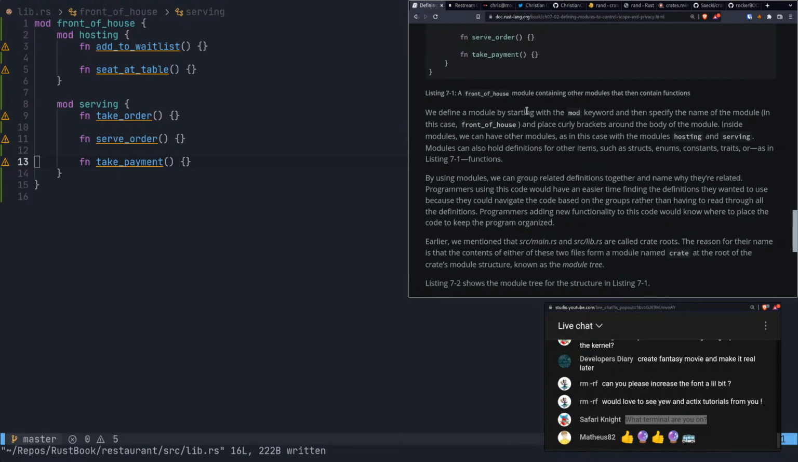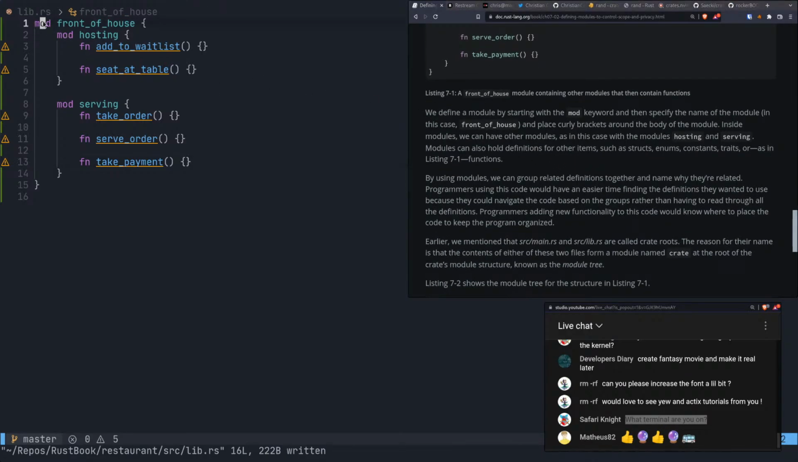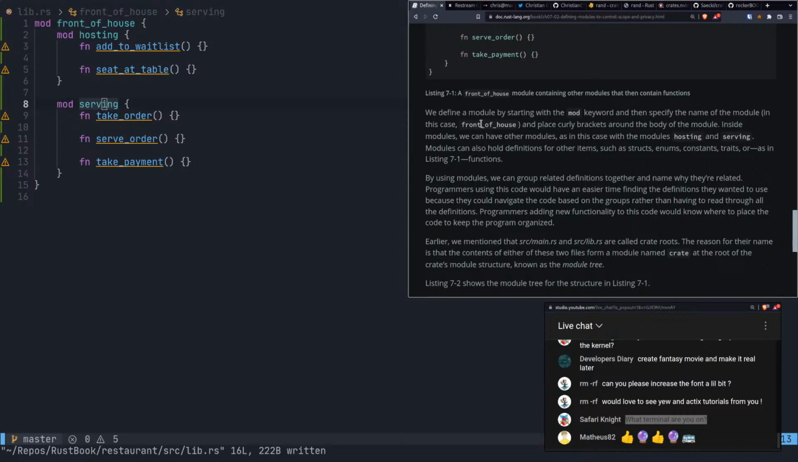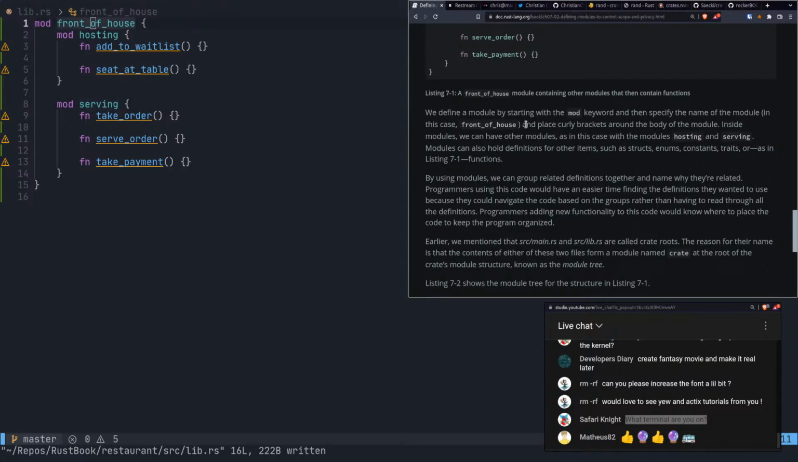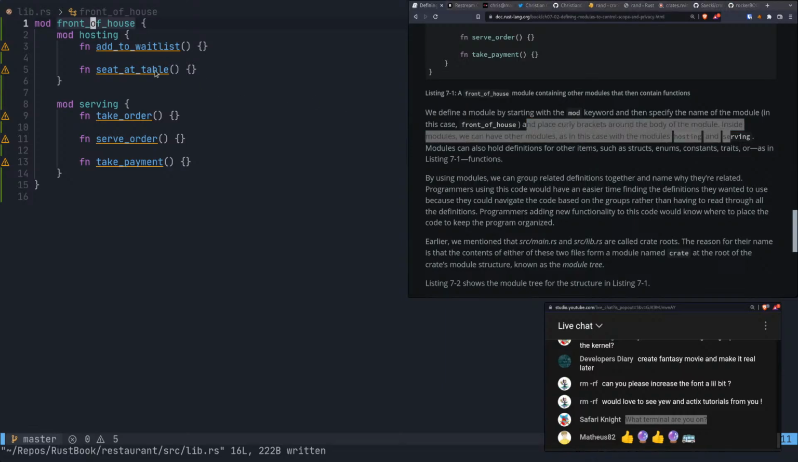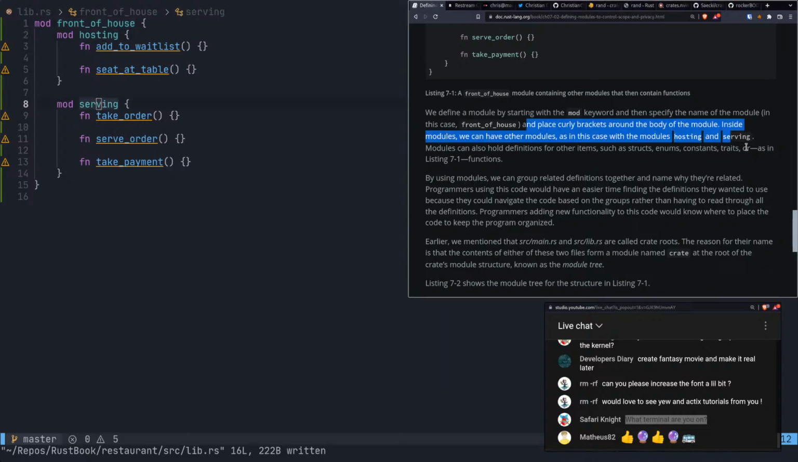We define a module by starting with the mod keyword. So this is a module, kind of like an inline module, and this is a sub-module. We define a module by starting with the mod keyword and then specifying the name of the module, in this case front of house, and placing curly brackets around the body of the module. Inside the module, we have other modules, as in this case with the modules hosting and serving.